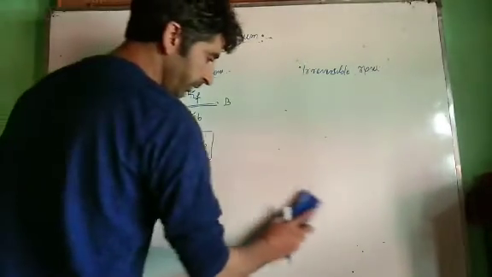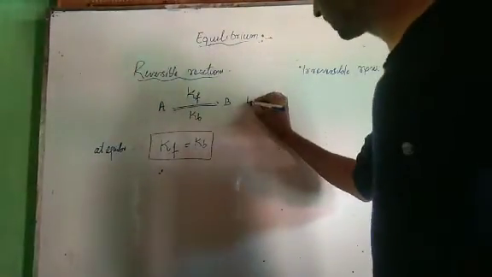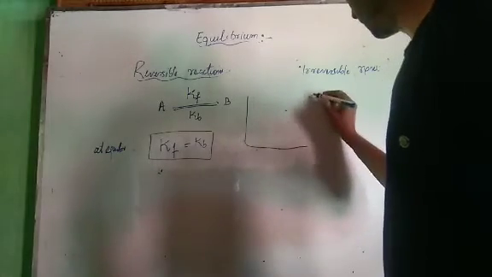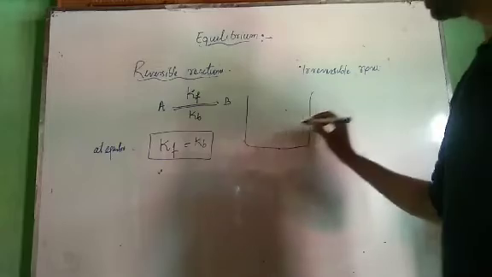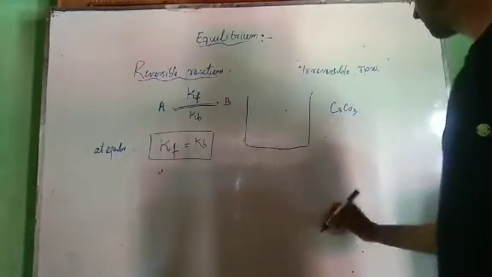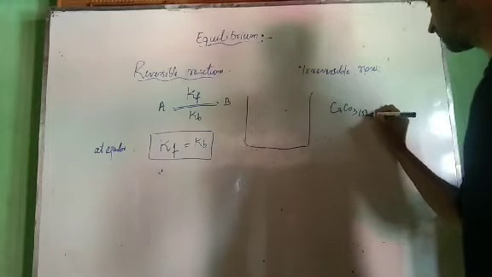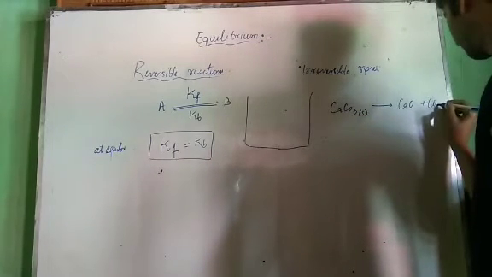Now there is one important point to discuss for reversible reactions. Reversible reactions can be achieved only in closed containers. For example, let us consider decomposition of calcium carbonate. This calcium carbonate is a solid; it decomposes to give calcium oxide plus carbon dioxide.